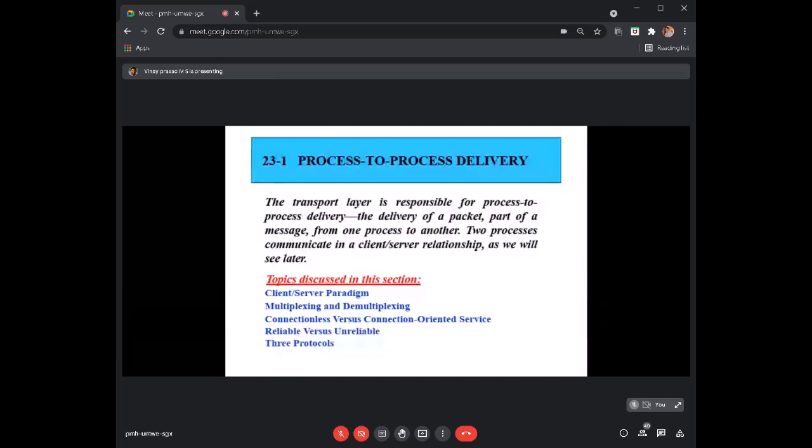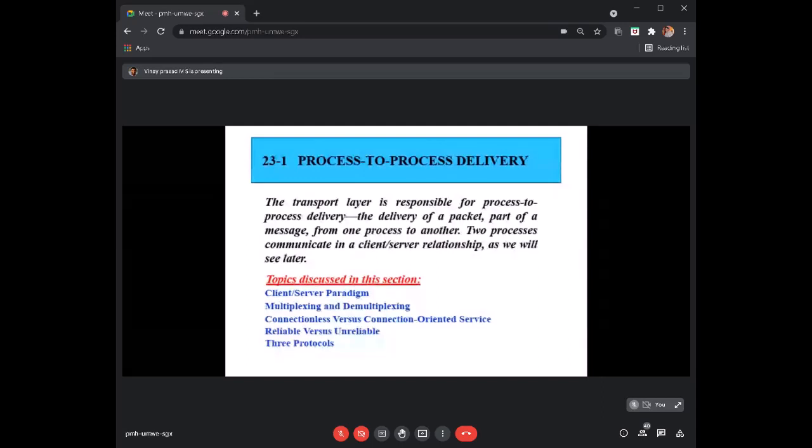These two processes communicate in the most common communication model, which is called the client server relationship. There are different communication models at present, but whatever network entity or host is connected to a network, most of them communicate in the form of a client server relationship.